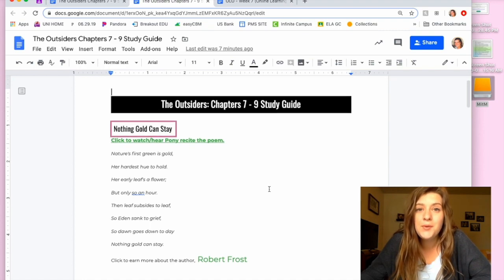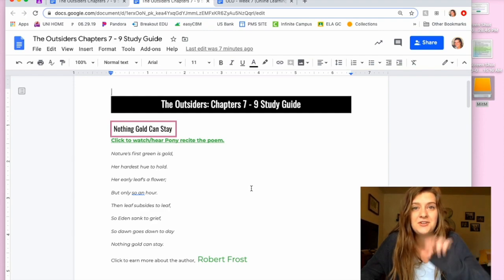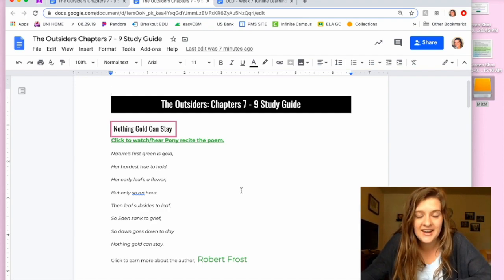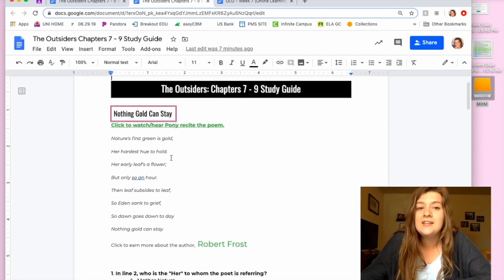At the top will be your poem analysis. The poem is Nothing Gold Can Stay, written by Robert Frost. Now, you first heard this poem in chapter 5 of The Outsiders when Ponyboy and Johnny were at the church. And we're going to dig deeper into this poem. So go ahead and read it. If you'd like to watch and hear Ponyboy recite the poem, you can click on this link here at the top. And if you would like to learn more about Robert Frost, the author, you can click on his name here at the bottom of the poem to learn more about him.